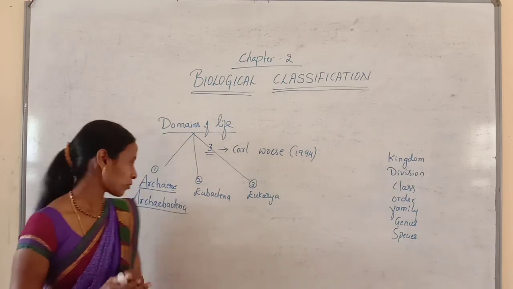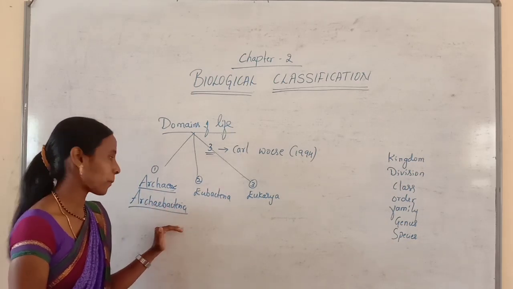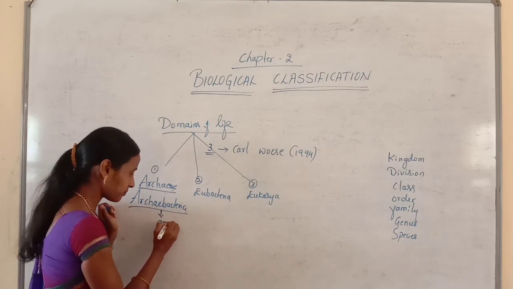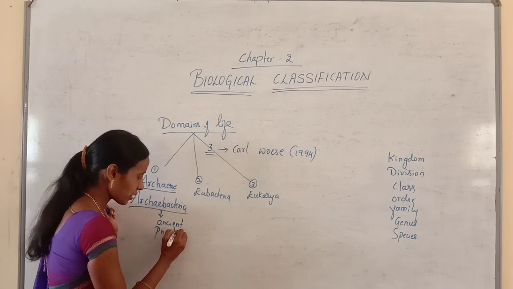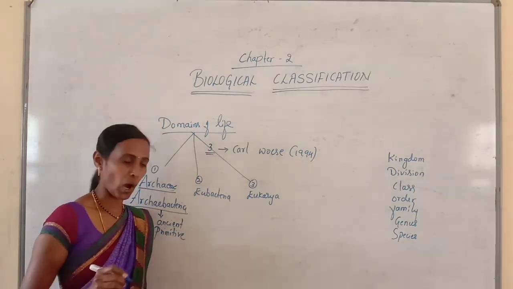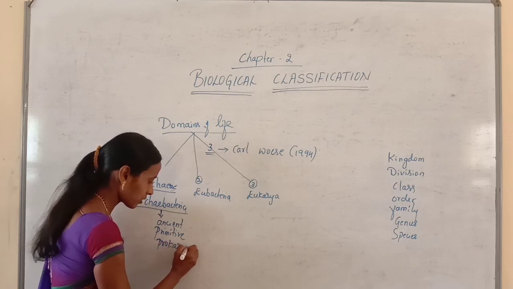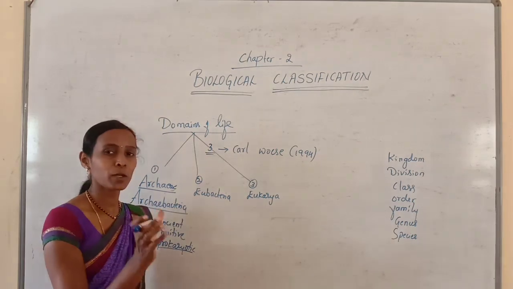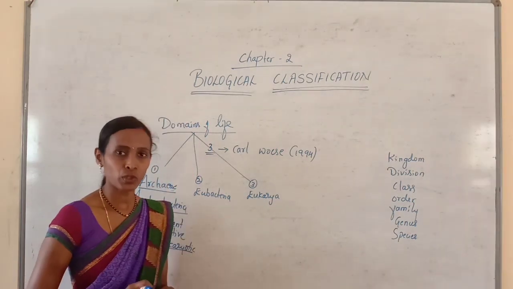It is very important that whatever examples come under archaebacteria, these are ancient and primitive. Primitive refers to the first formed organisms, and they are prokaryotic. The term prokaryotic is very important. Here pro refers to primitive and karyon refers to nucleus.